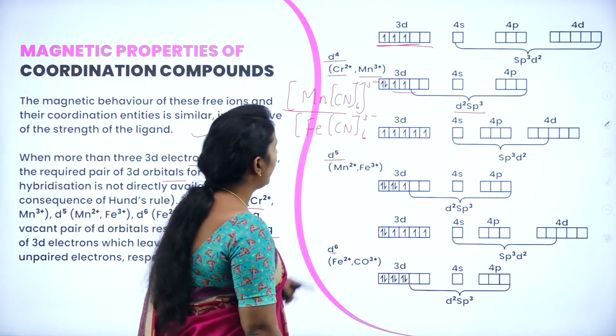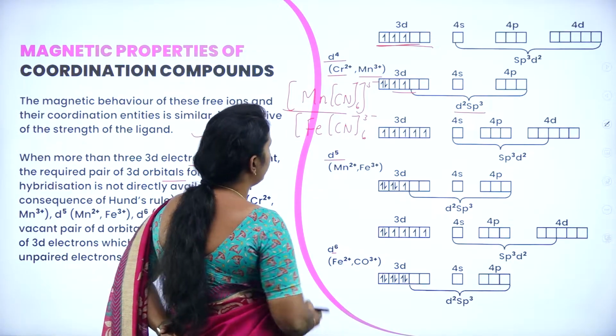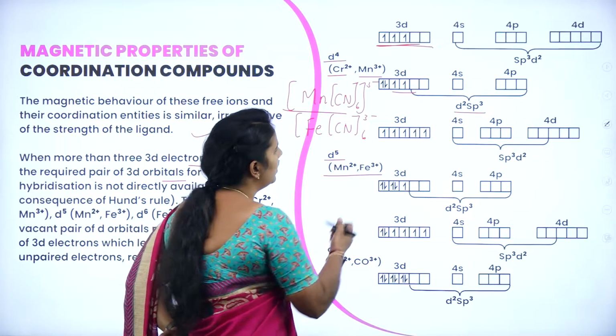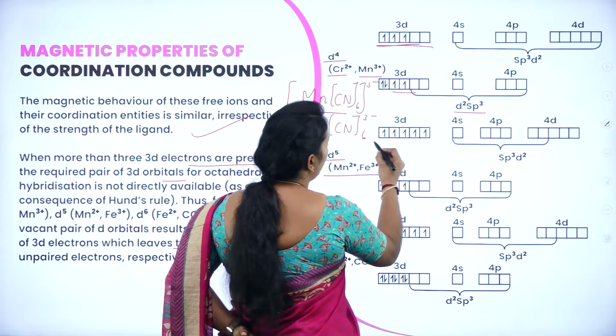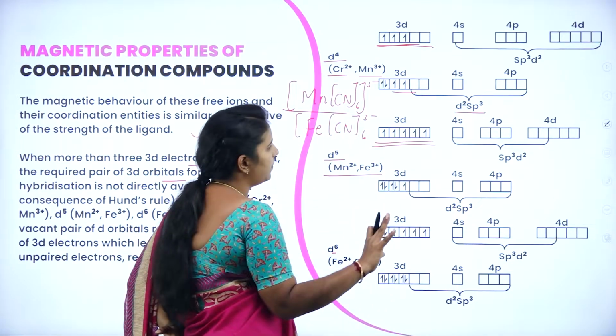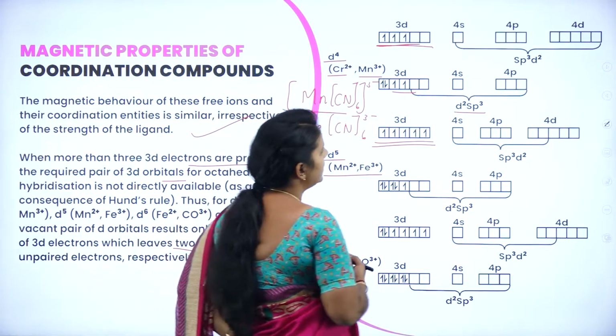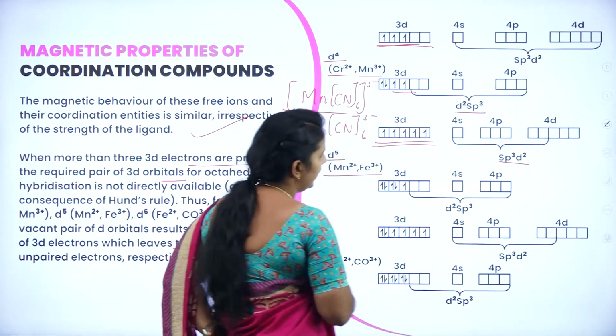We'll see the d5 case also. In d5, especially with central metal ions like Mn2+ and Fe3+, the 3d consists of 5 unpaired electrons, whereas 4s, 4p and 4d are empty. Hence it is sp3d2 hybridization.